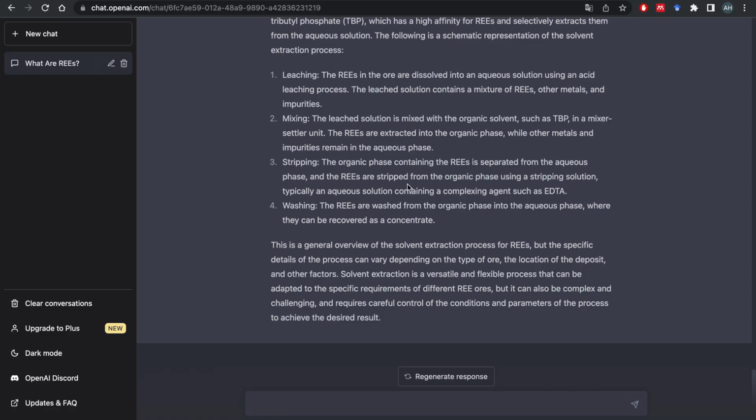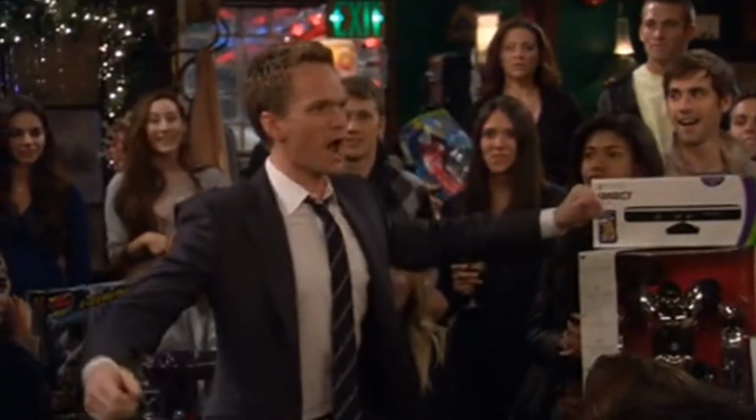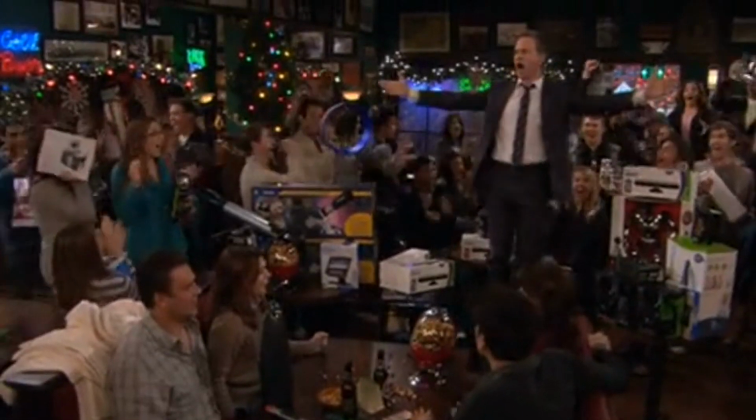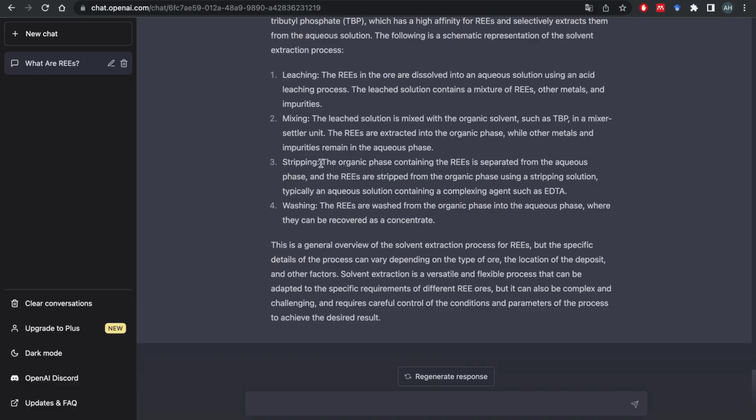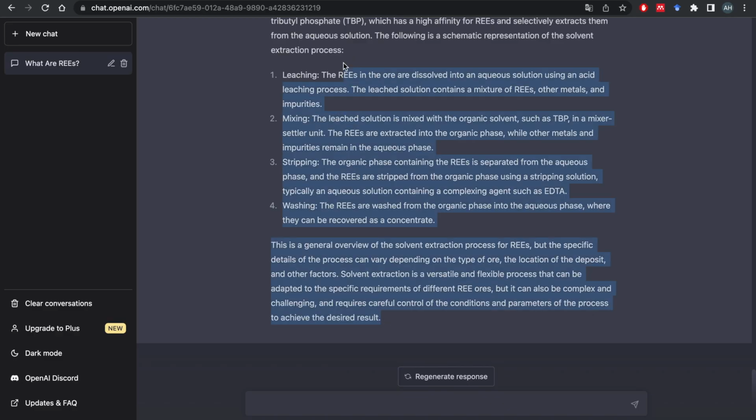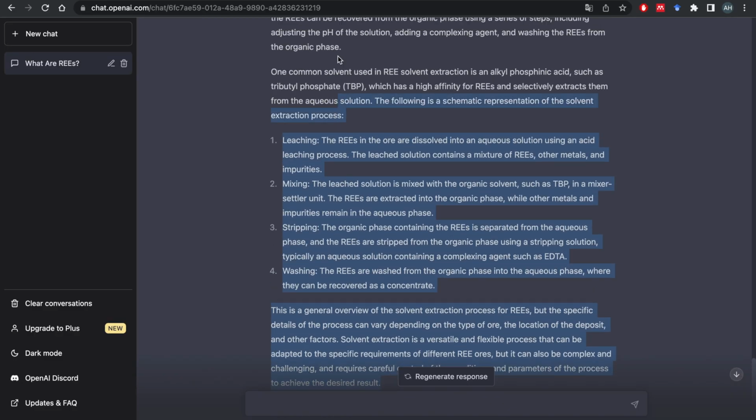And the REEs are stripped from the organic phase using a stripping solution. A strip club! What they mean by stripping is that you dissolved the REEs into the acid. You mix them well, now they're dissolved in the acid. Stripping means you add another agent, and the REEs come out of the solution and sort of solidify or precipitate. All right, sure. I go ahead and copy this as well.